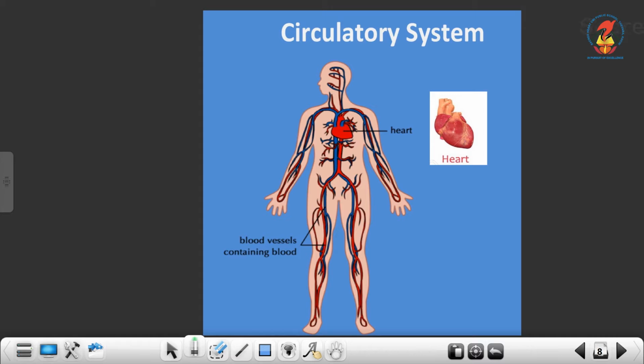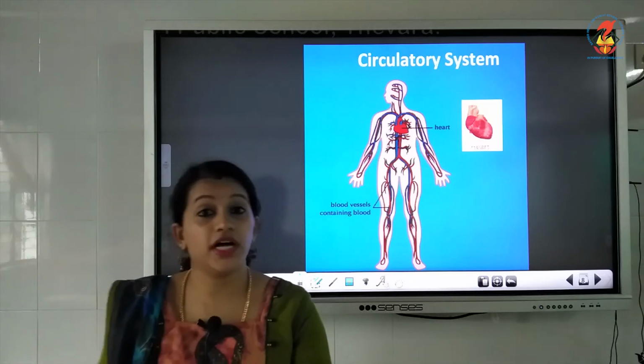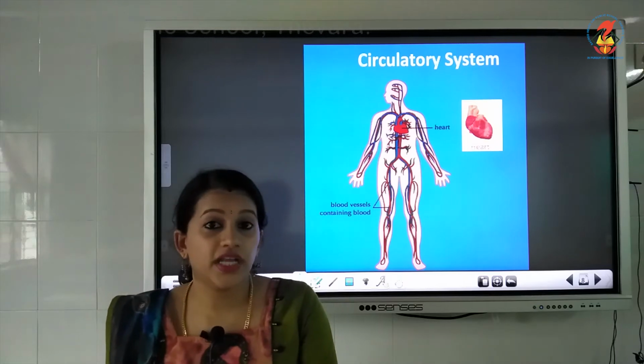So children, can you all see the picture over here, the picture that I have shown here? Yes, this picture is our circulatory system. This is the diagram or the picture of our circulatory system. What is the meaning of circular?